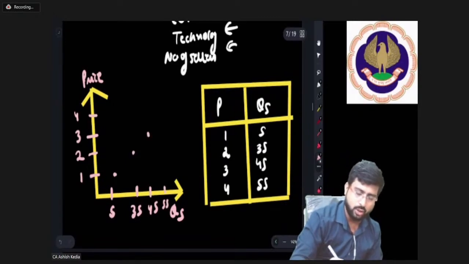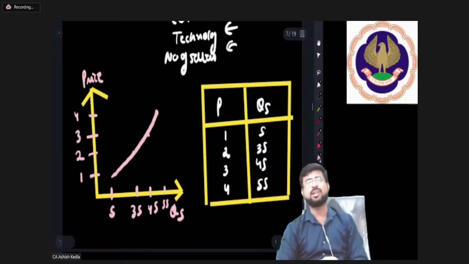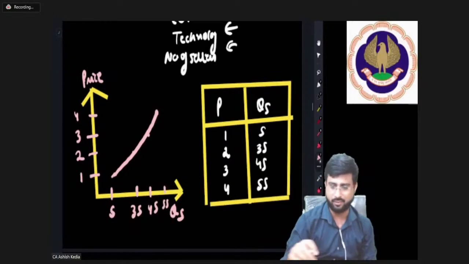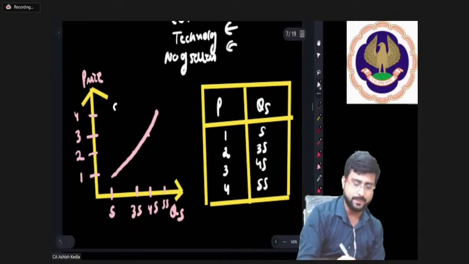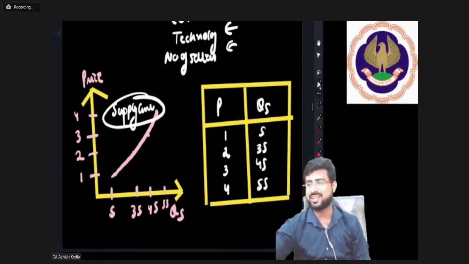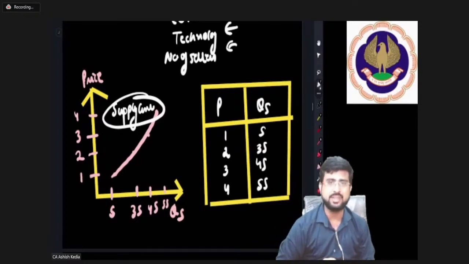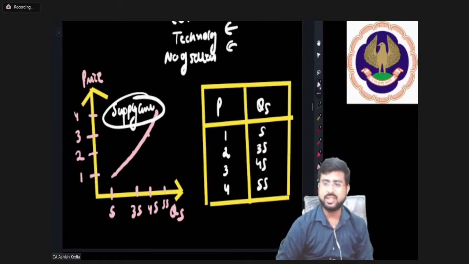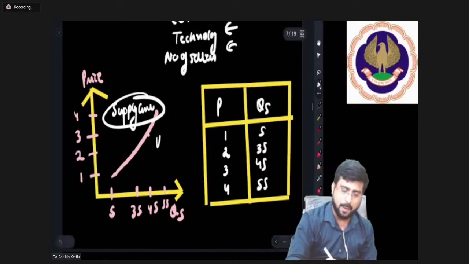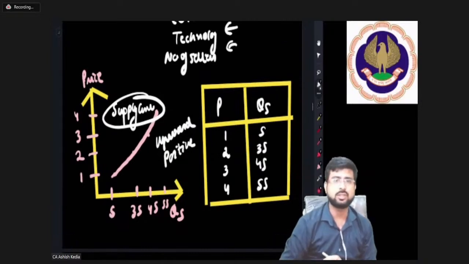If you join these points, this is what the quantity supplied looks like, or this is called the supply curve. This is how the supply curve looks. It's upward sloping. It is also called an upward sloping curve, a positive curve, and so many other things.